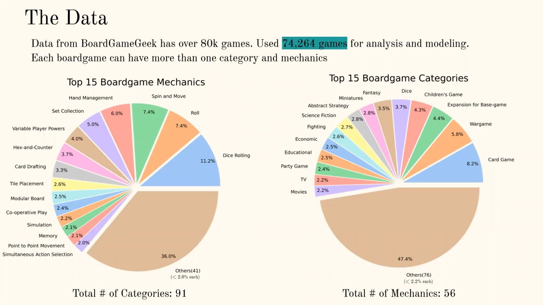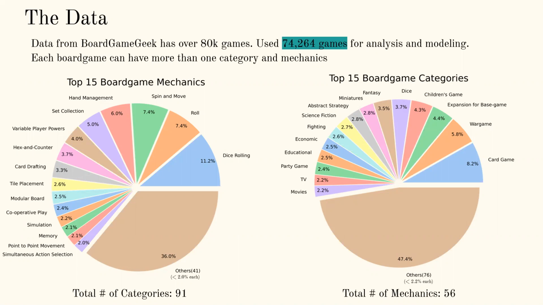So let's talk about the data. The data is gathered from Board Game Geek. It has over 80,000 games, and I used 74,264 of them. Each board game can have more than one category and more than one mechanic. So here's a little bit about the data.